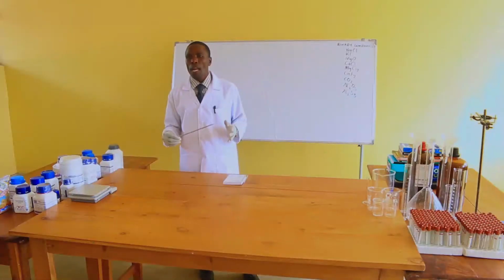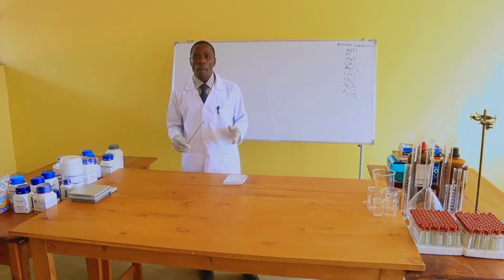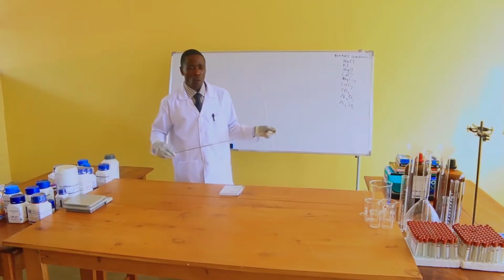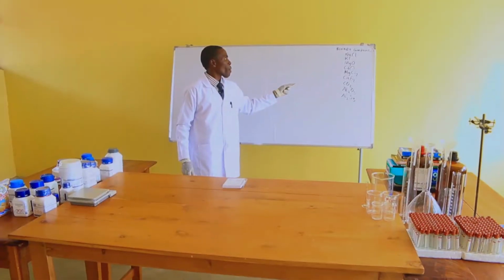I'm going to start with binary compounds. A binary chemical formula is one which is formed by two simple atomic ions.